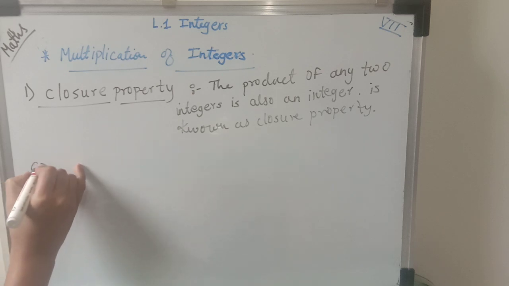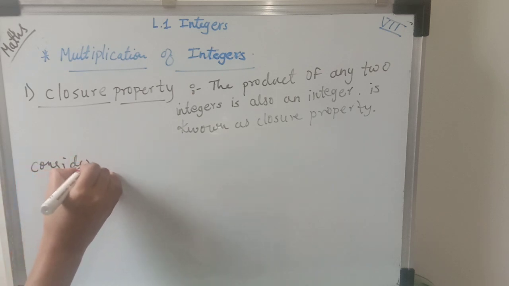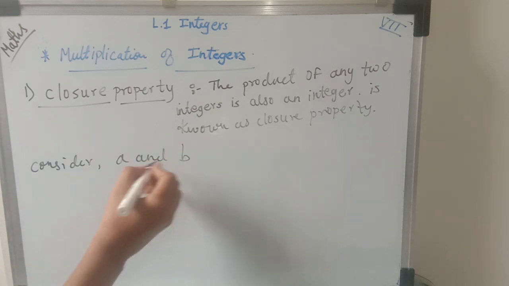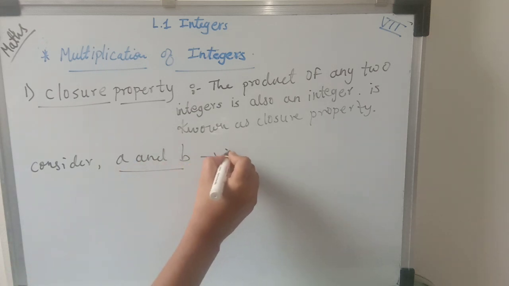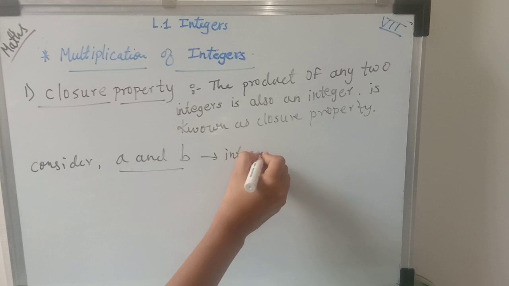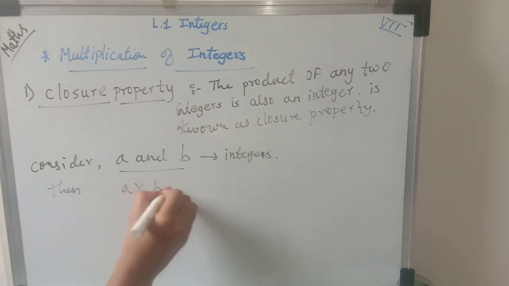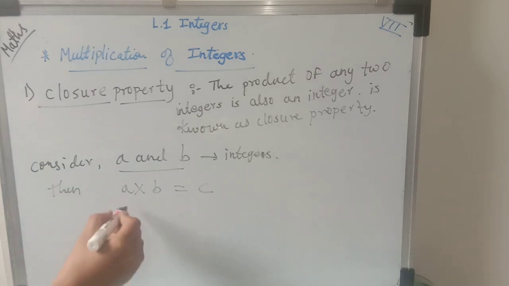So if we consider that A and B both are integers, then A multiplied by B is equal to C. It means if these two are integers, the product of these two integers is also an integer.